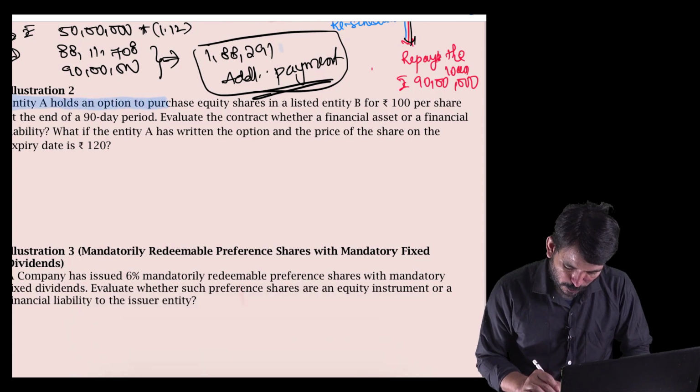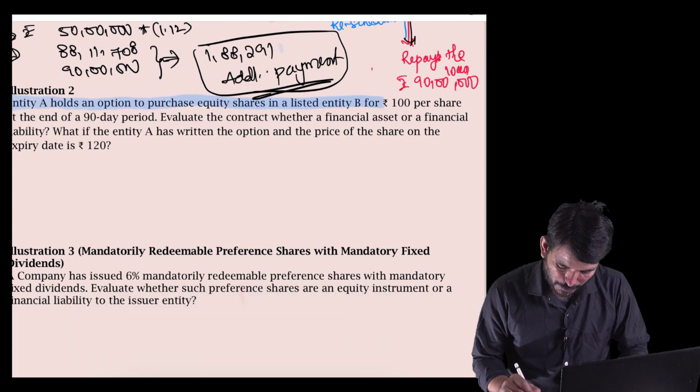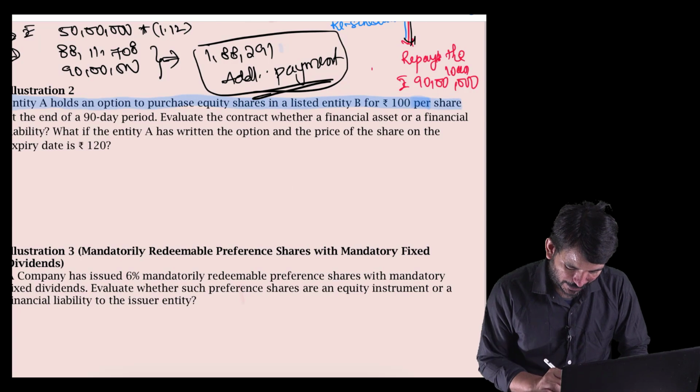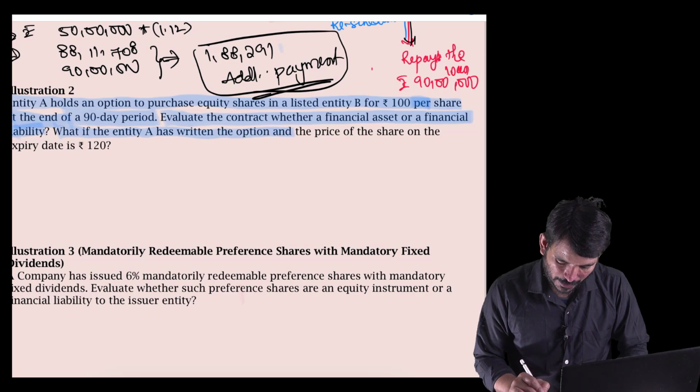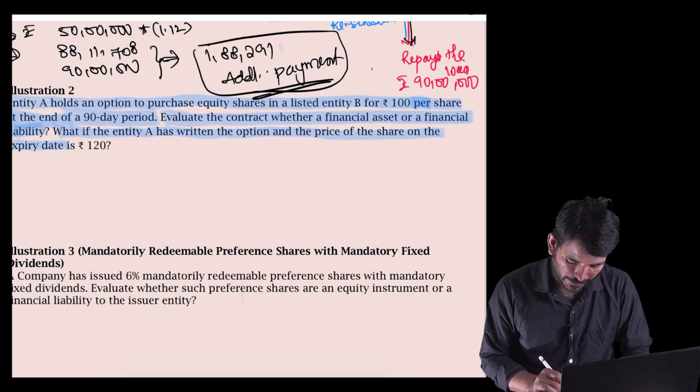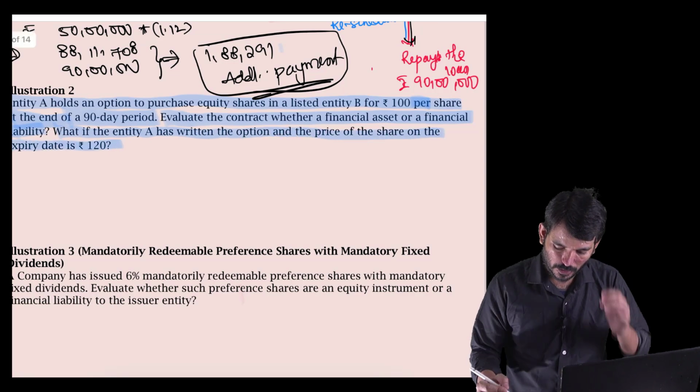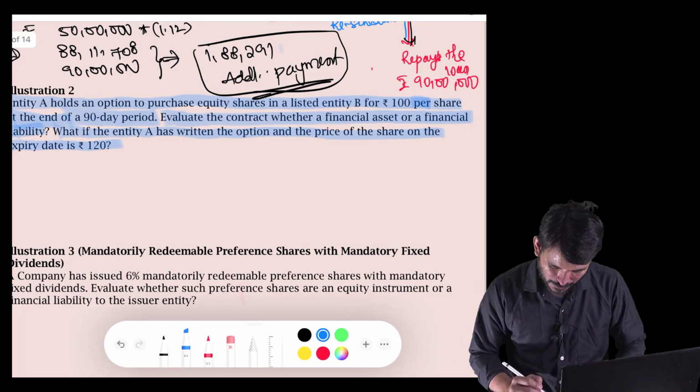Entity A holds an option to purchase equity shares in a listed entity B for 100 rupees per share at the end of a 90-day period. Evaluate the contract, whether it is a financial asset or a financial liability. What if entity A has written the option and the price of the share on the expiry date is 120? So this is your call and put option question.